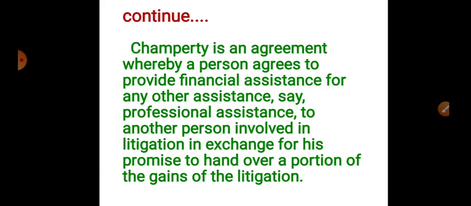But under champerty, the stranger is giving financial assistance as well as professional assistance to another person involved in litigation in exchange for the promise to hand over a portion of the gains. Under this, the party to the contract has promised to hand over a portion of the gains of the litigation to the stranger. In champerty, the stranger is going to get something from the contracting party after the particular case.